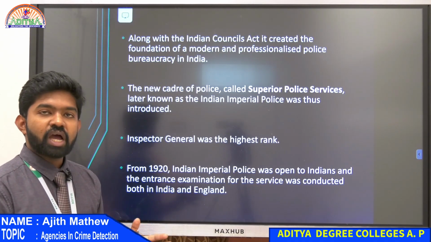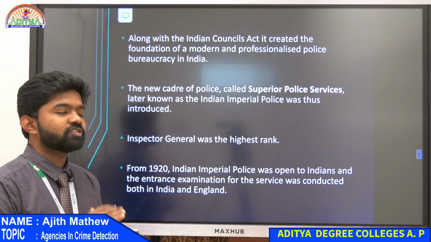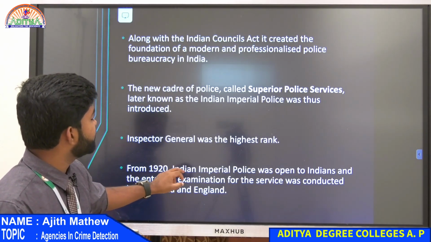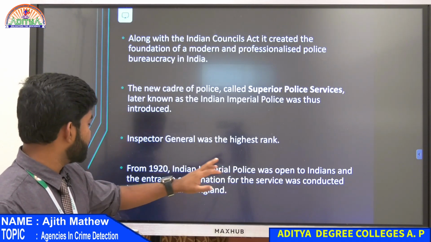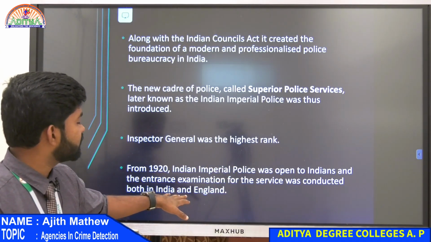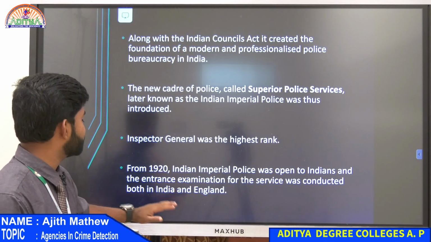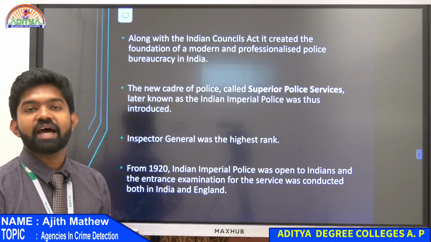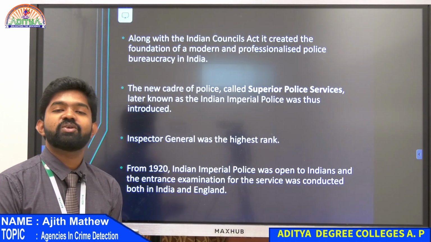Only Britishers used to have the highest rank. IG and all was mainly Britishers. From 1920, the Indian Imperial Police was open to Indians, and the entrance exam for the service was conducted by both India and England. So 1920 is the date.